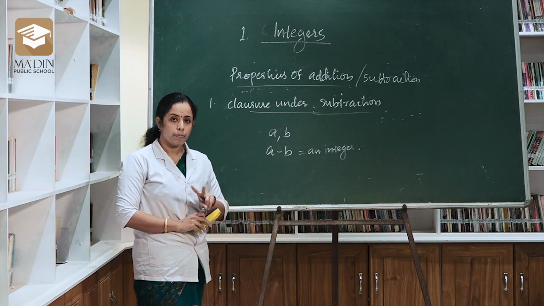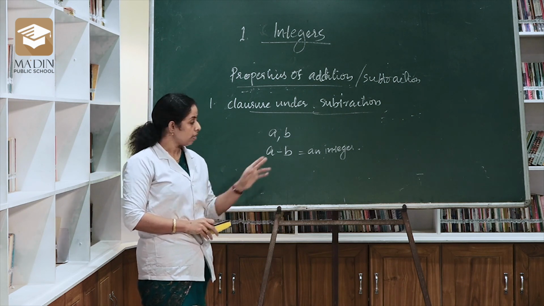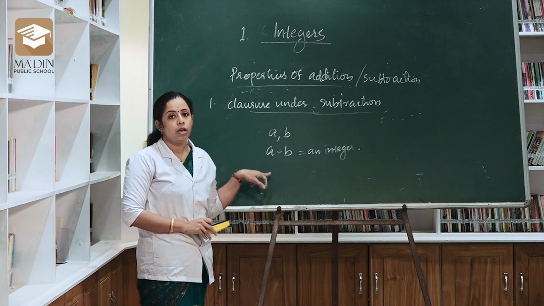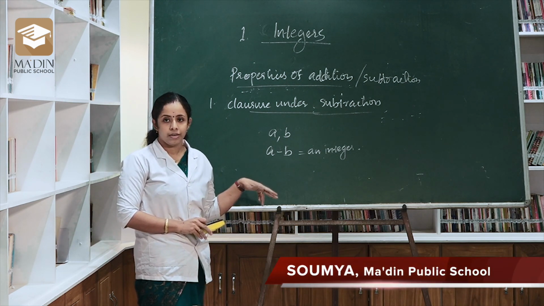Closure under addition and closure under subtraction are almost the same, with just the difference between addition and subtraction. Okay, if we add two integers, then we get an integer. If we subtract two integers, then also we get an integer. That is the closure under subtraction.